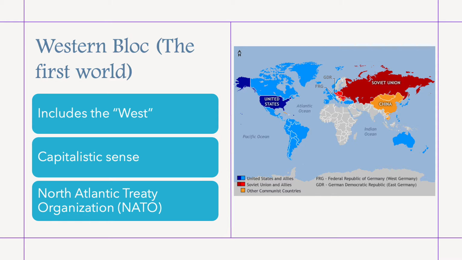These countries were also more capitalistic in a sense, so while the Eastern side, which we'll get to in a second, was a lot more communist, this side was more capitalistic. And one of the biggest parts of the Western Bloc was the North Atlantic Treaty Organization, known as NATO, which is really just a treaty of organizations between these countries and kind of a way to fight the influence of the East.